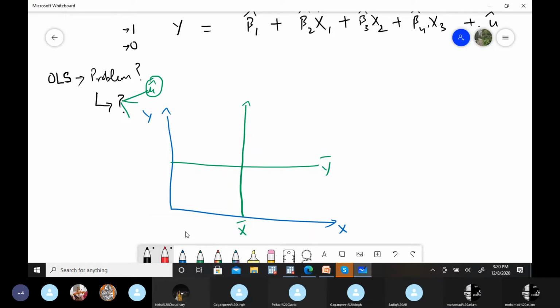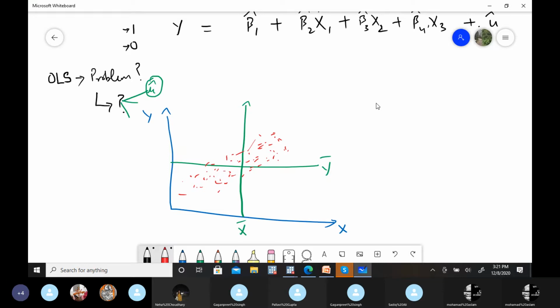Generally, when we have any two quantitative variables, we have scatter plots, right? I'm taking this hypothetical case where there is a positive correlation. So how do these techniques generally work? Correlation and regression are generally based on covariance.